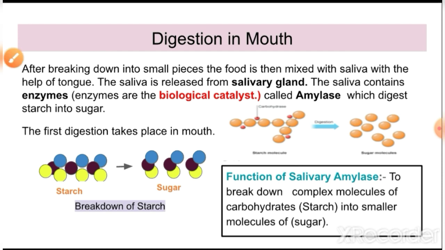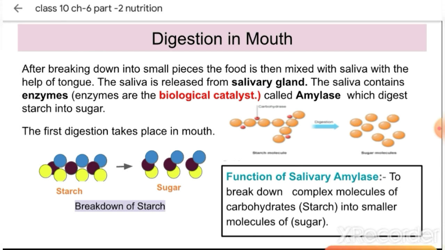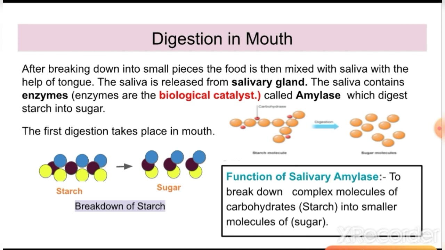Now let's come to the digestion. After mastication, digestion takes place. So how does the digestion take place? After chewing, the food gets mixed with the saliva. This saliva is released from the salivary glands. We have salivary glands in our mouth. These salivary glands contain enzymes.